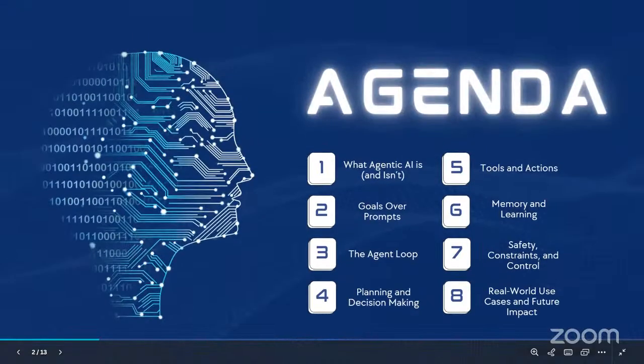This presentation is organized into 8 main sections. Each section represents a core capability that makes agentic AI different from normal AI systems, like ChatGPT, Perplexity, or Blackbox. We will start by defining what agentic AI is and is not. Then we'll be moving on to how goals, planning, actions, memory, and safety all work together in agentic AI. And finally, we'll look into real-world examples of what this means for the future. Think of this like following the life of an AI agent, from receiving a goal to completing a task. Now let's begin with the most important foundation, what agentic AI actually is.